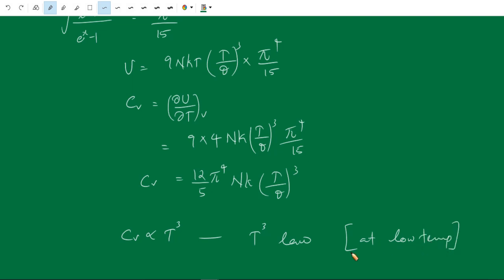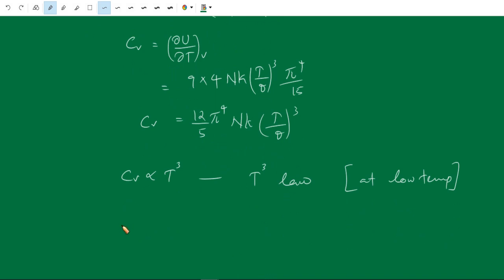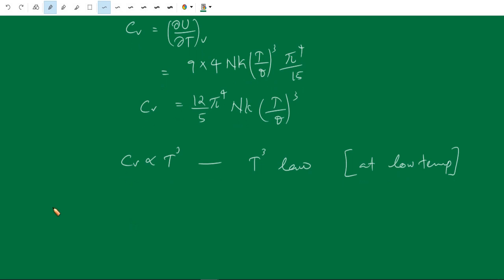So at low temperature, the heat capacity of a solid or a crystal is proportional to T cube, at low temperatures, that is a temperature below theta by 50. The heat capacity is proportional to T cube. Okay.